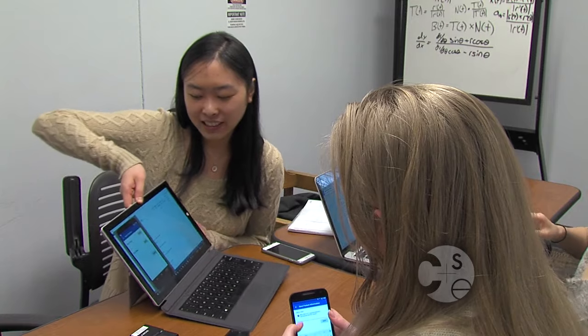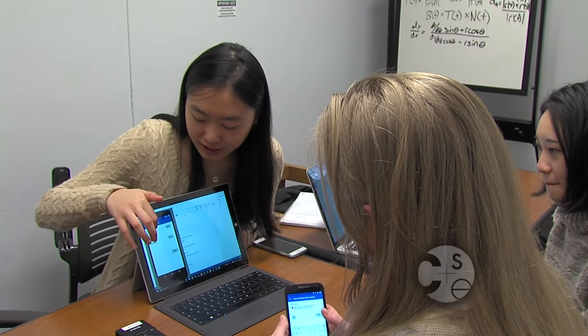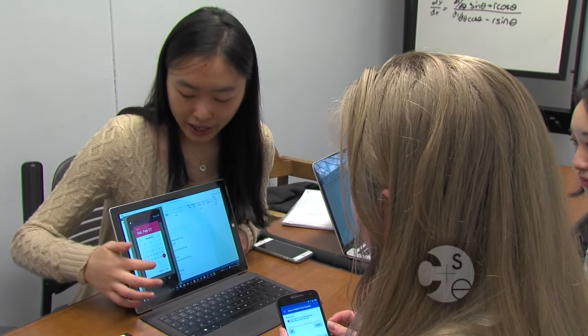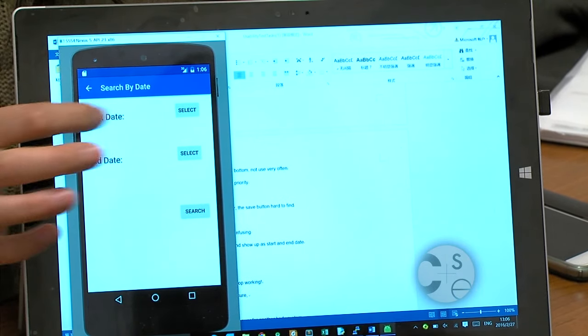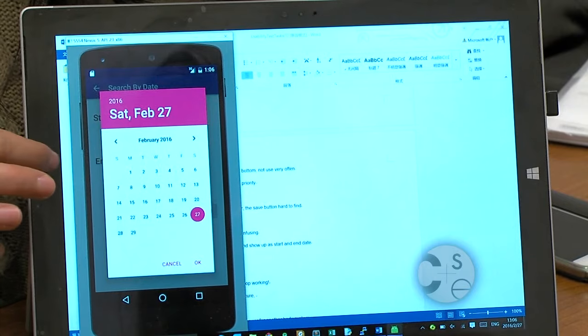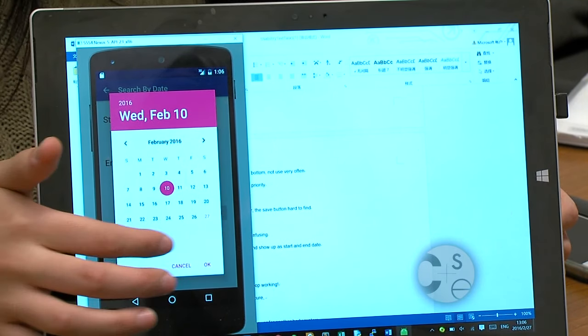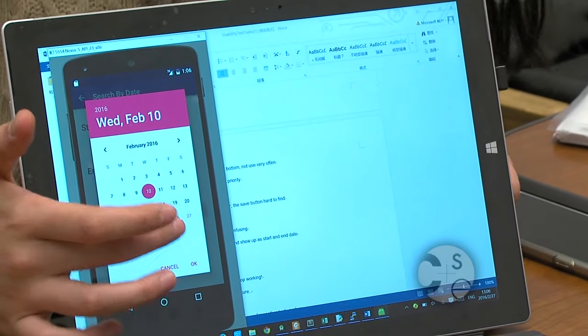Do you think it's better if we have select date, start date here, and you click select and the calendar shows up? Yeah, and then the calendar shows up. Yeah, I think that'd be a lot more helpful rather than just having the calendar show up like right there. It definitely makes you think like, okay, well now I need to select that rather than just hitting search. Yeah. I would love to have something like this. It'd make my job so much easier. So much easier.